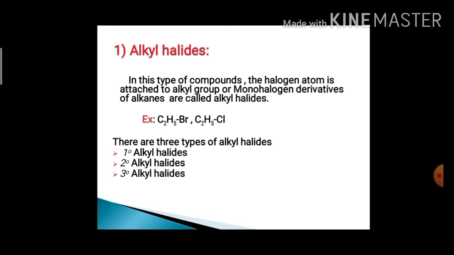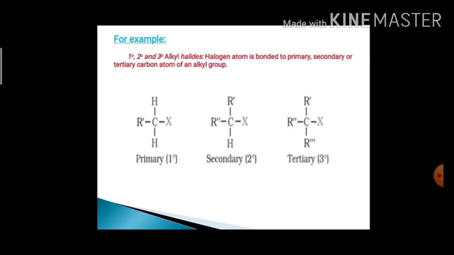Alkyl halides are also classified as primary alkyl halide, secondary alkyl halide and tertiary alkyl halide, in which the halogen atom is bonded to the primary, secondary and tertiary carbon atom of an alkyl group.